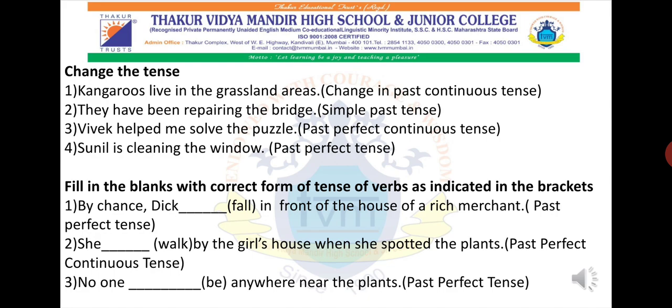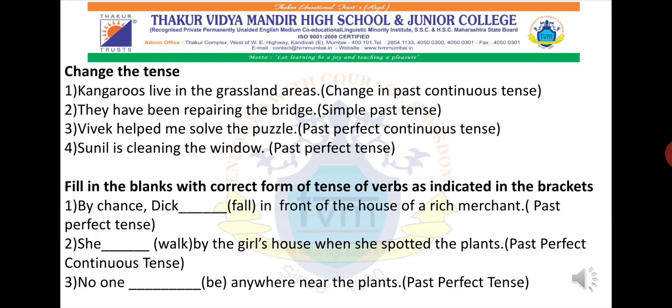So kangaroos were, and what will come? Main verb first form plus ing, living in the grassland areas. So accordingly you will solve the second, third and fourth and the fill in the blanks. I will give you only one example. In present tense I solved everything, but now I want you to have a practice.